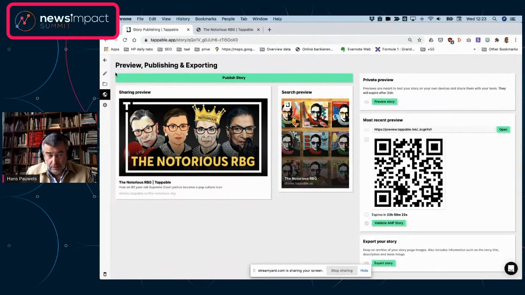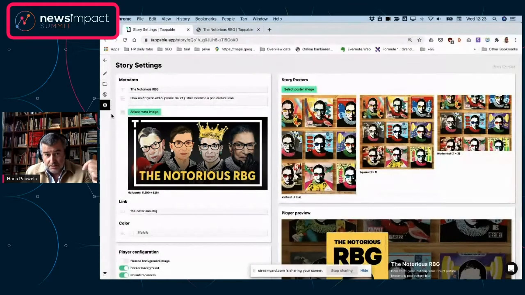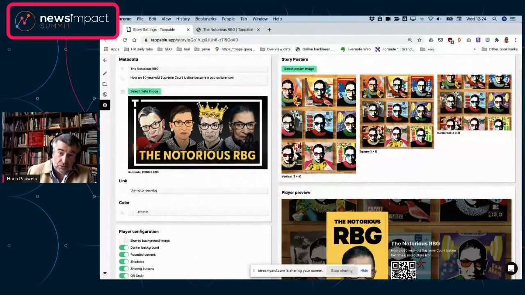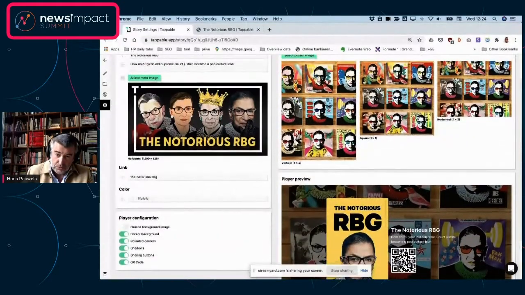So here you will see, when you start working with it, you will see a checklist coming up, and that checklist is going to say, right, did you think about your metadata? Did you actually give your story a title? Did you give it the proper description with the proper keywords in it? Did you actually do the meta images? This is the image that's going to be used when the story is going to be shared on social media, in WhatsApp or whatever. And did you actually give your story also the proper poster image?